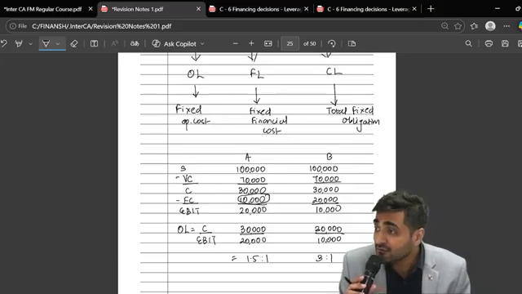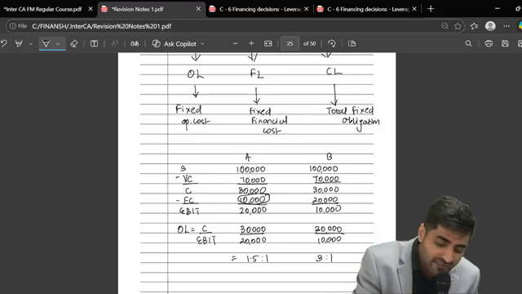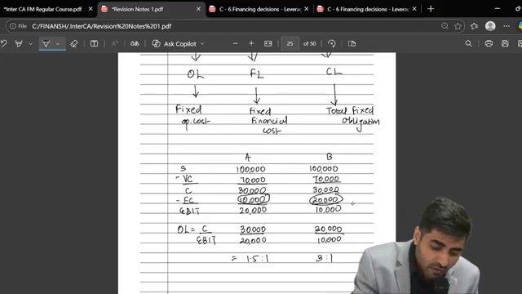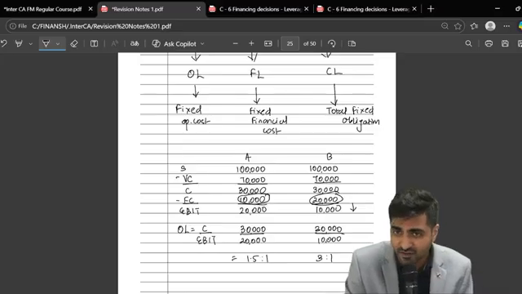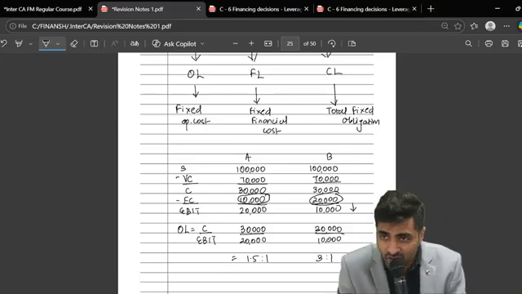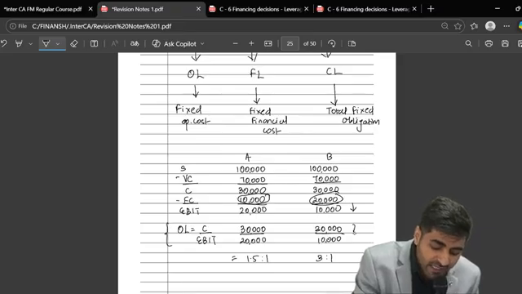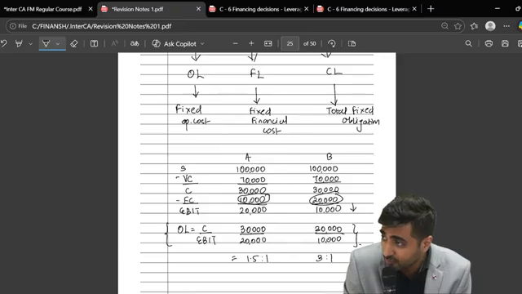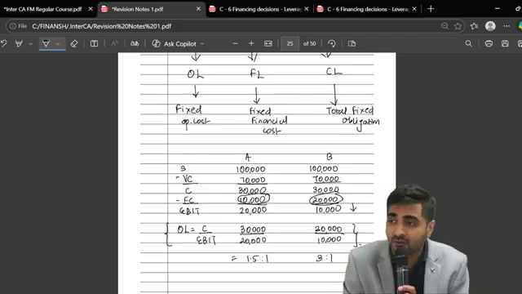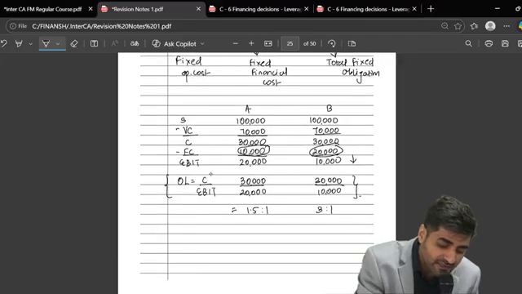If the leverage is higher, can I say the risk of recovery is also going to be higher? Yes. If the fixed cost is more, EBIT will fall, and leverage will go up. So whenever we take operating leverage, we take contribution upon EBIT, because between contribution and EBIT there is only one fixed obligation which we have to recover, and that is nothing but your fixed cost. So your operating leverage is nothing but